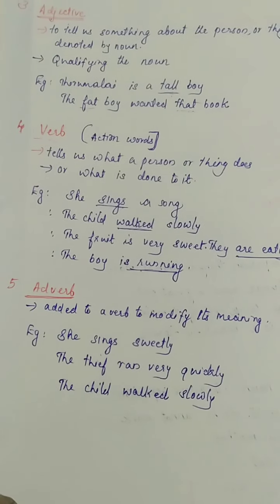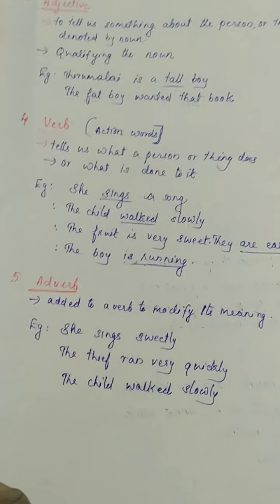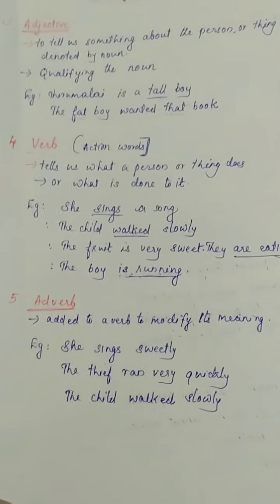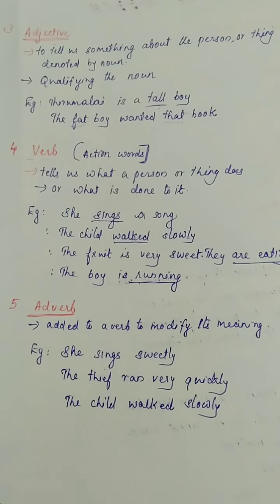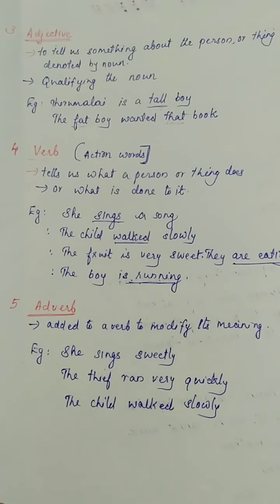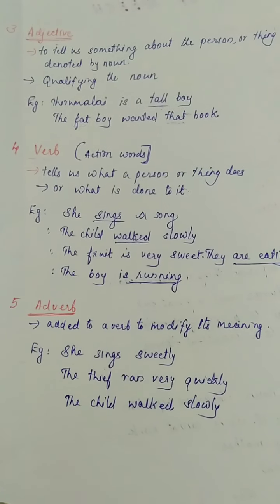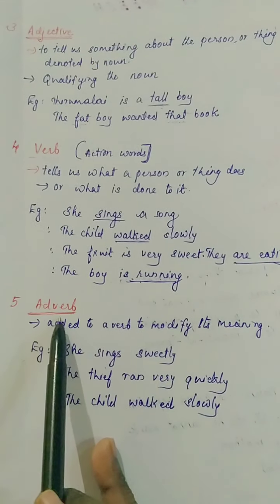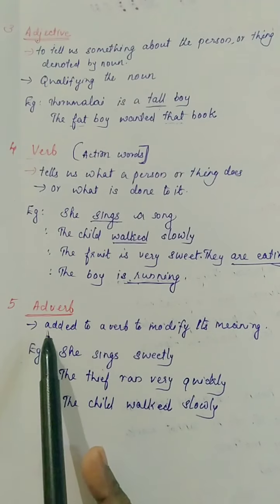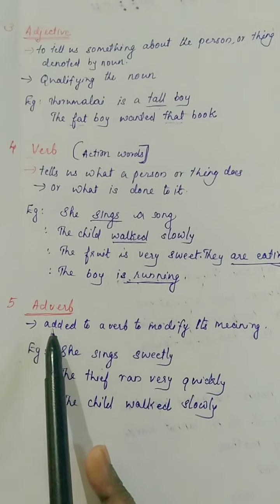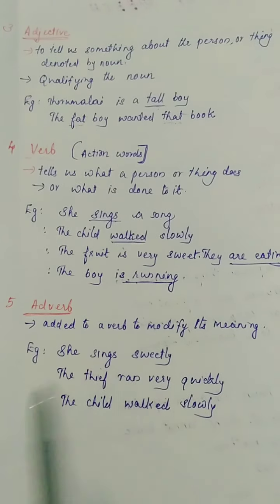Adjective we have already seen. An adjective is used to qualify a noun, or it modifies the meaning of a noun. In the same way, we can add an adverb to the verb to modify its meaning.